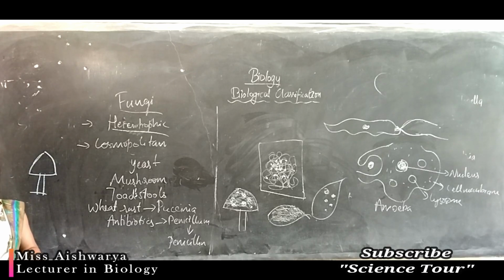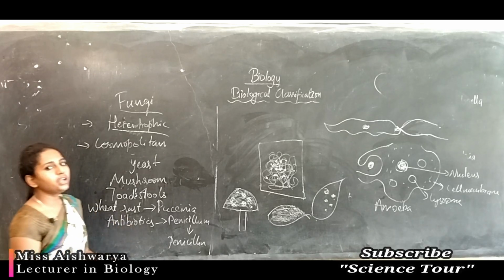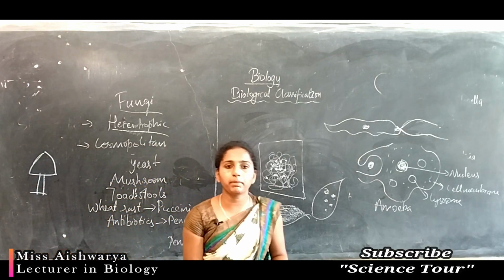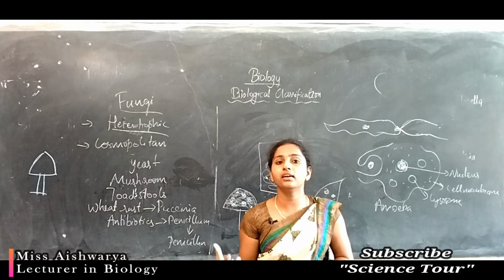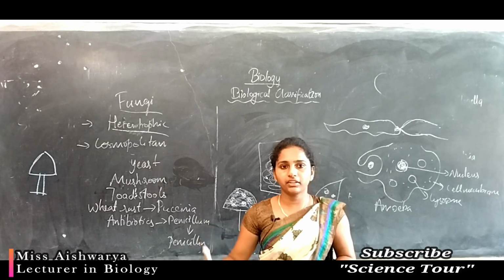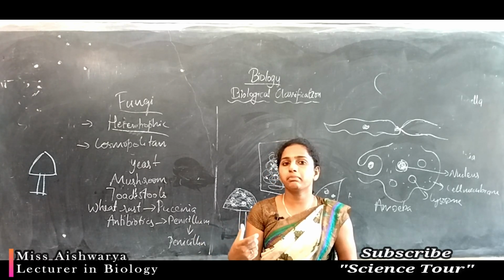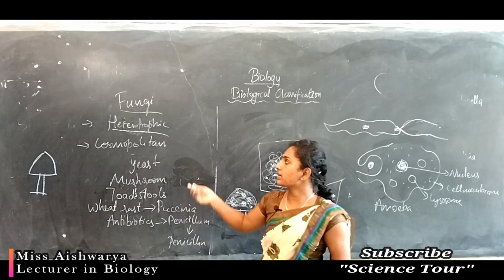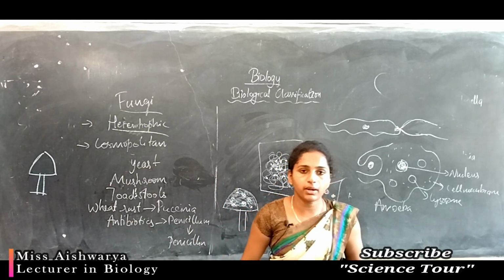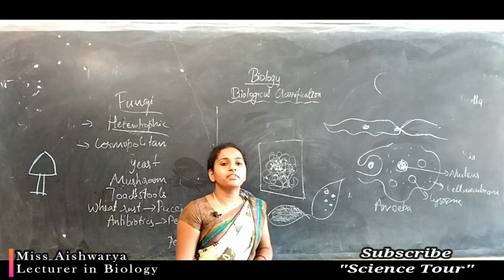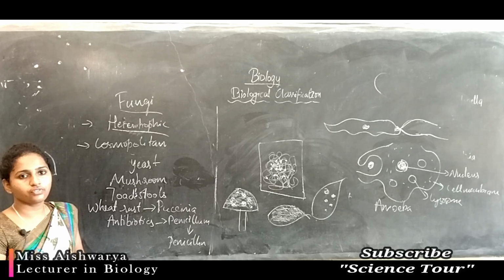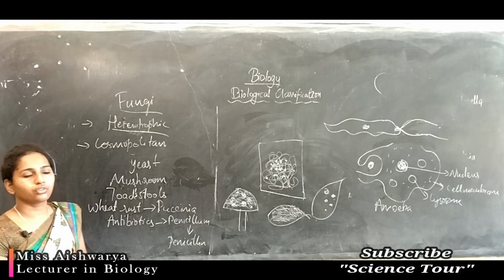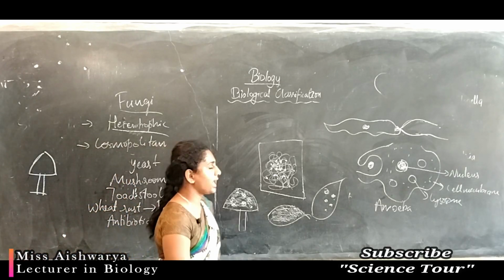Most fungi are also used commercially, for industrial purposes. I'll give some examples. For gel preparation, you have eaten jellies, right? Different types of jellies, ice creams, even in food. This jelly like material is obtained from some fungi as well as from some algae. So these are the importance of the fungus. Now we'll see how these fungi look.